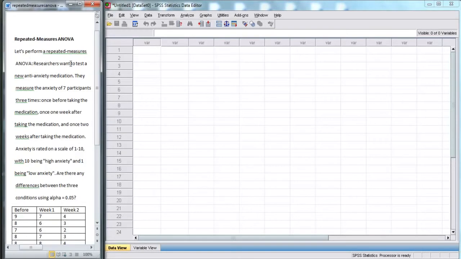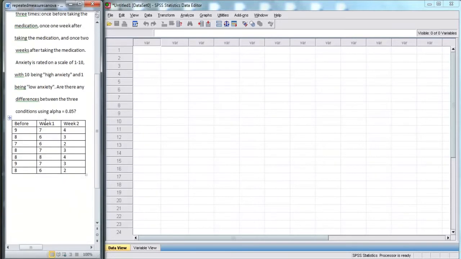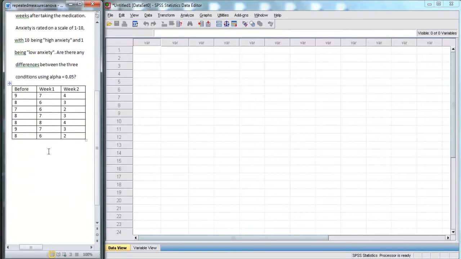Researchers want to test a new anti-anxiety medication. They measure the anxiety of 7 participants 3 times. Once before taking the medication, once 1 week after taking the medication, and once 2 weeks after taking the medication. Anxiety is rated on a scale of 1 to 10, with 10 being high and 1 being low. Are there any differences between the 3 conditions using alpha 0.05?